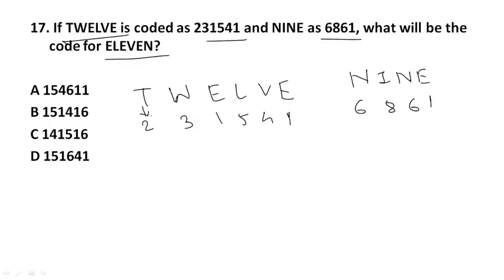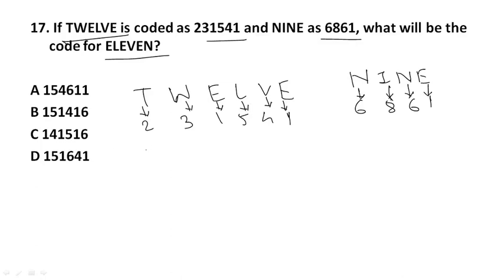Here simply we represent these alphabets with these numbers, that is T for 2, W for 3, E for 1, L for 5, V for 4 and E for 1. In the same way NINE.